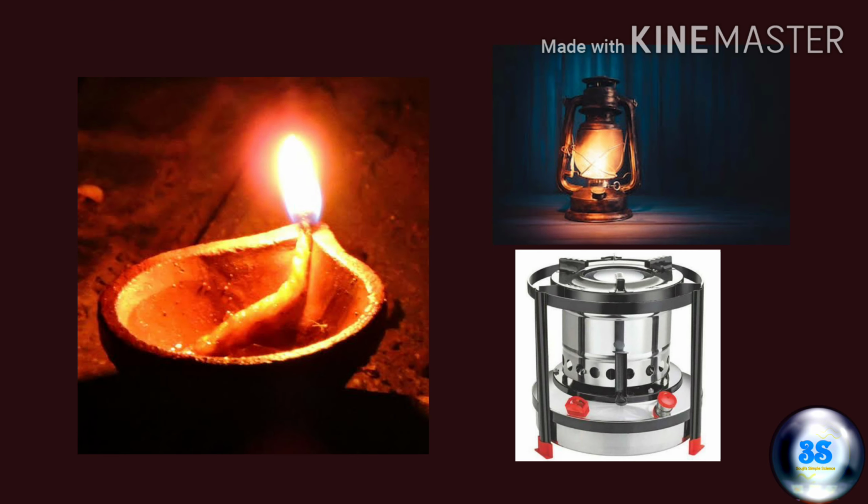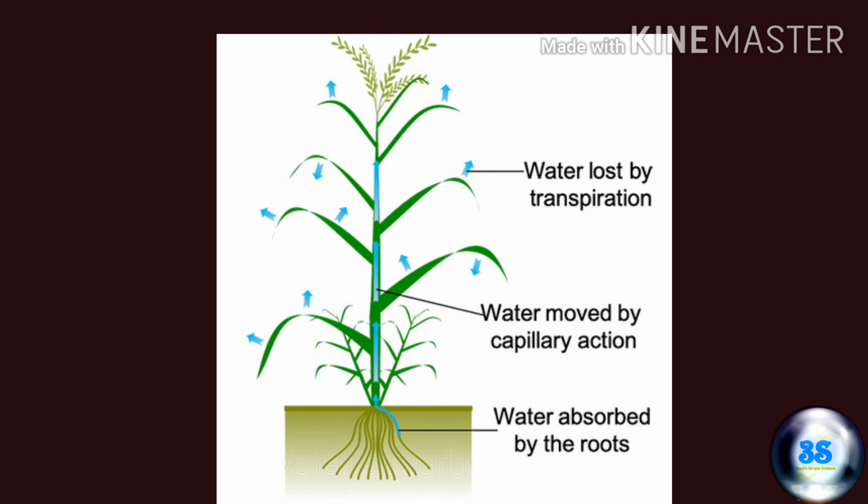The cotton wick that is partially submerged in an oil-filled lamp keeps burning until the oil gets emptied because of the capillary action of the oil. Plants use capillary action to bring water up the roots and stems to the rest of the plant.